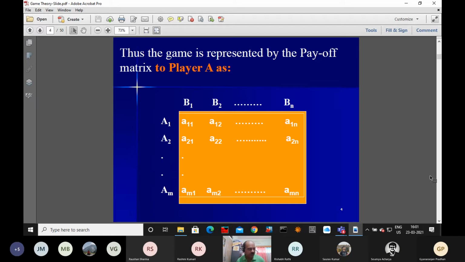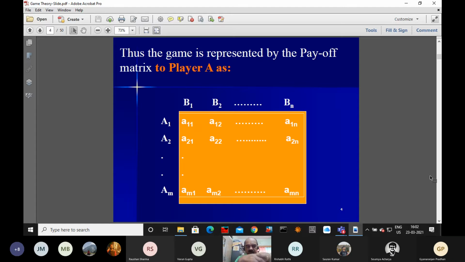Pure means no probability is introduced here. Once probability is introduced, we say it is mixed. Here, either you are using strategy 1 or strategy 2 or strategy m. Suppose you are using A1, the chance of using A1 equals 1. You will either use it or not use it, like A1 or A2 or Am.